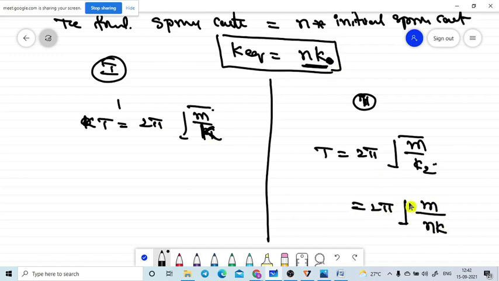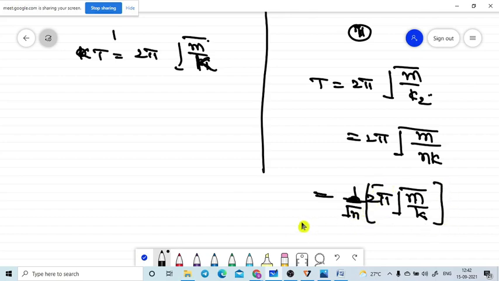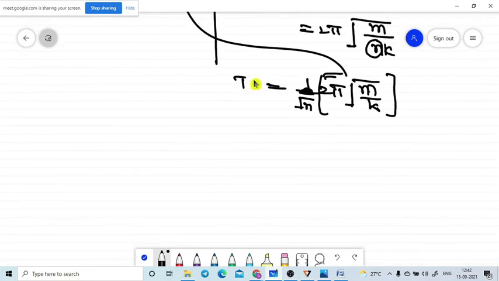Can I write this formula like this? I am taking 2 pi root of M by K, and I am taking 1 by root N separately. Just I took only root N separately, and the remaining everything is showing like this only, no? This is the T2. This is the T1. That means T2 is equal to 1 by root N into T1 value.